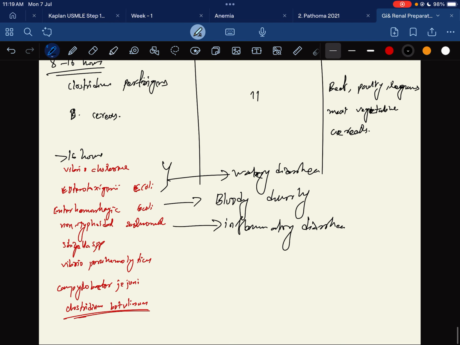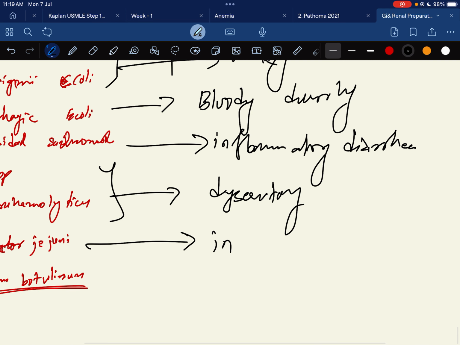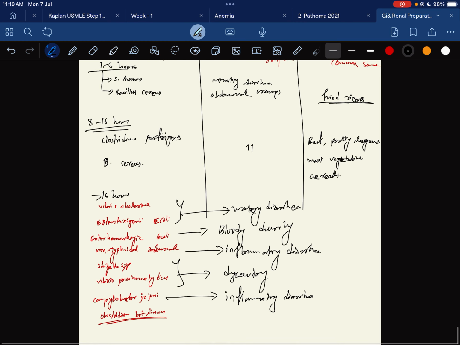Shigella species cause dysentery. Campylobacter causes inflammatory diarrhea. And these are the diarrheas.